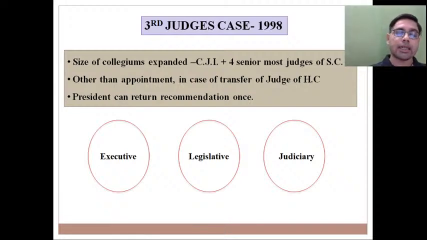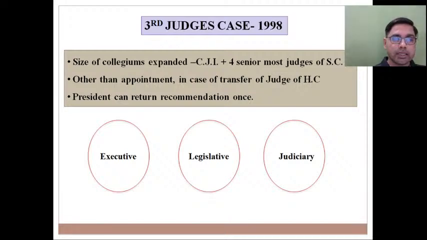In this case they held not just two senior most judges, but the CJI in consultation with four senior most judges. If they forward a name, that name will be binding on the executive. At most, the executive can send back that name for one more reconsideration. But after such reconsideration, if the same name is forwarded again to the executive, then that name will be binding on the executive.